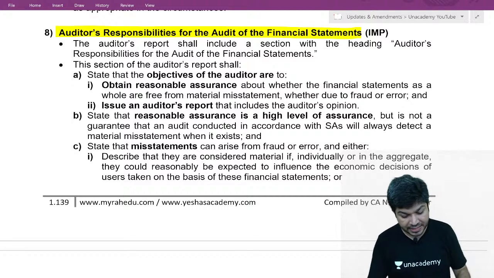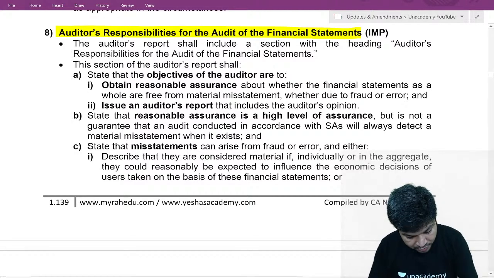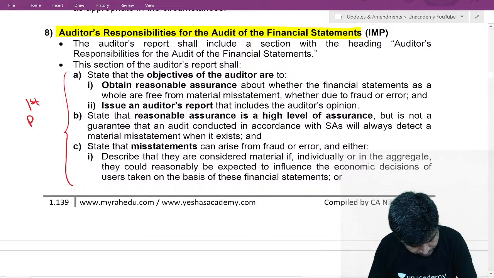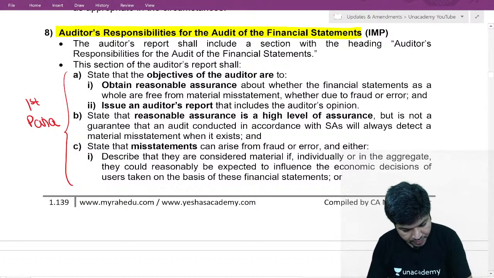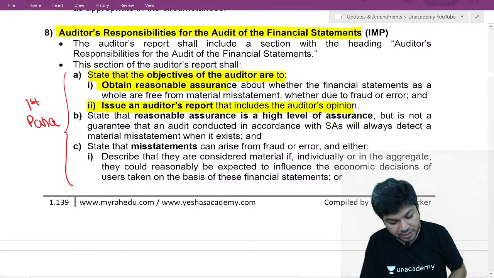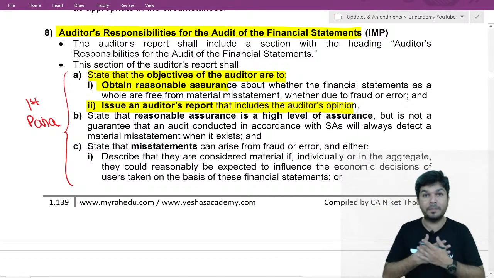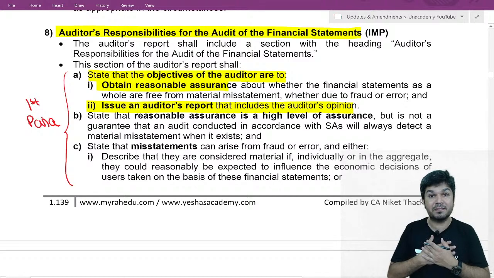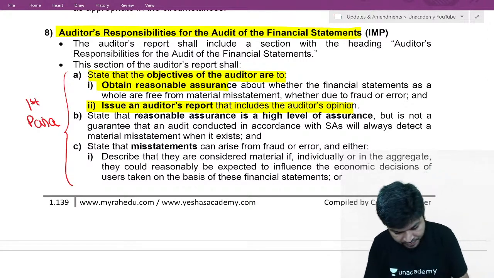So, first we will write about the first para. This is actually the whole of the first para. So first we write about our objective. State our objective is to obtain a reasonable assurance and issue an audit report that includes our opinion. Now, obtain a reasonable assurance. Now we explain what is reasonable assurance.